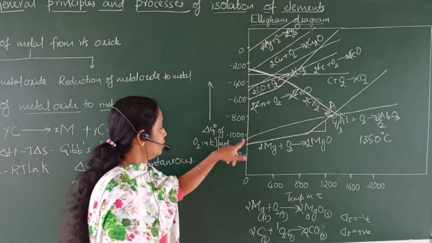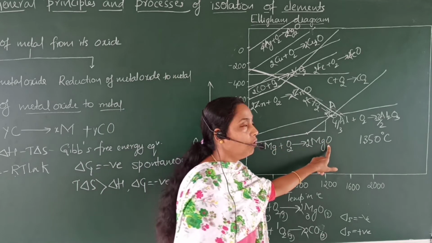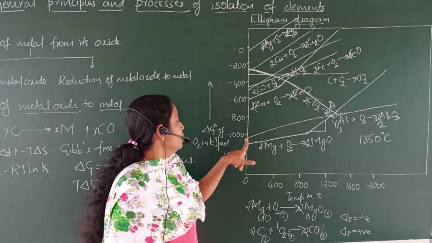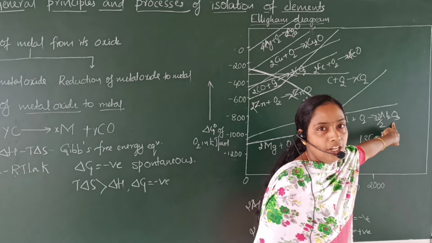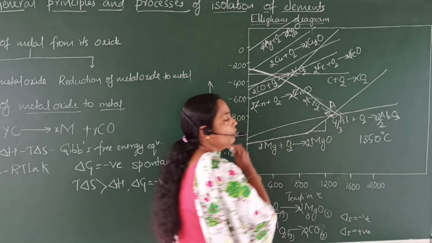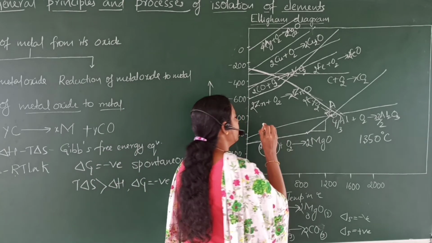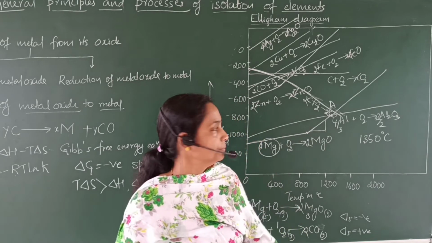Below 1350 degrees Celsius, see, this magnesium oxide graph is below and aluminium oxide graph is above. That means the delta G naught value for the formation of magnesium oxide is less than delta G naught value for the formation of aluminium oxide. So, below the point of intersection temperature, magnesium can reduce aluminium oxide to aluminium.